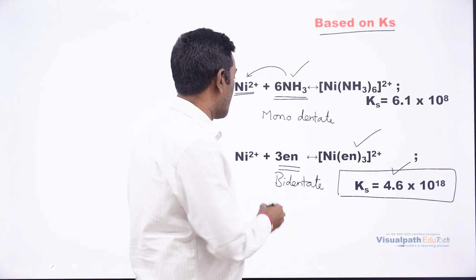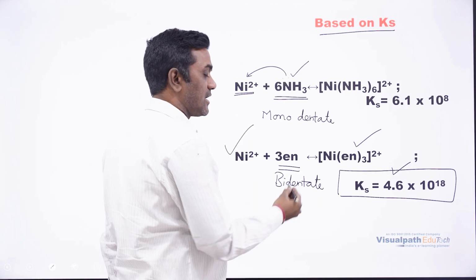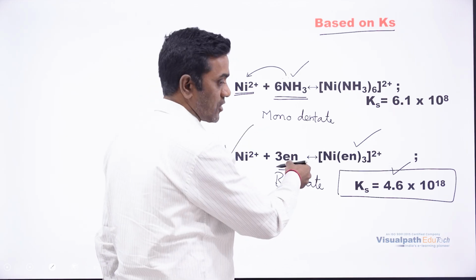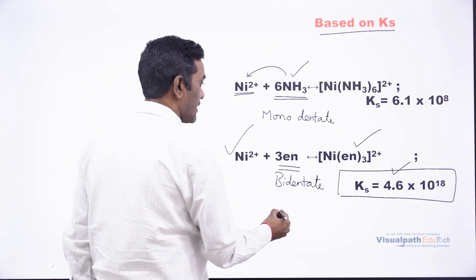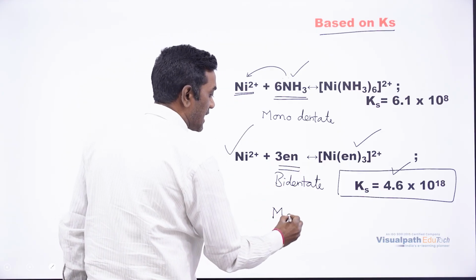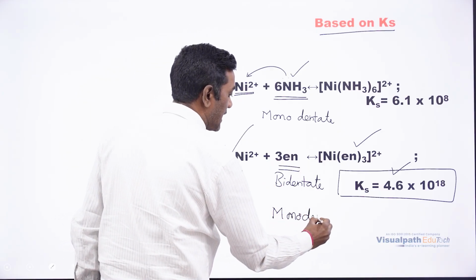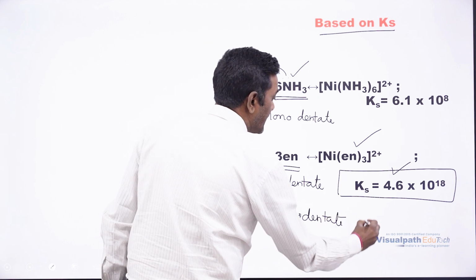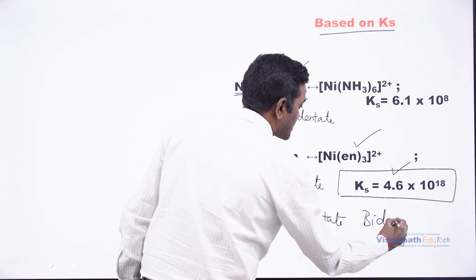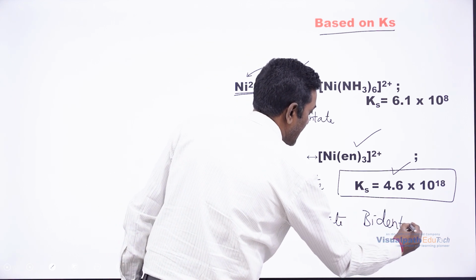This is thermodynamically stable. Now, why is it thermodynamically stable? Just like the previous case, one is stronger compared to the other ligand. Always, compared to a monodentate ligand, a bidentate ligand will form a more stable complex.